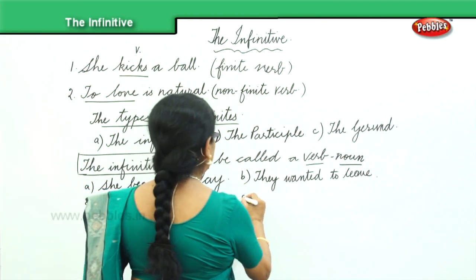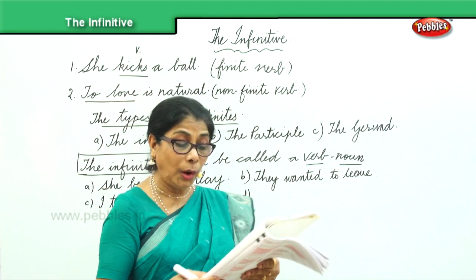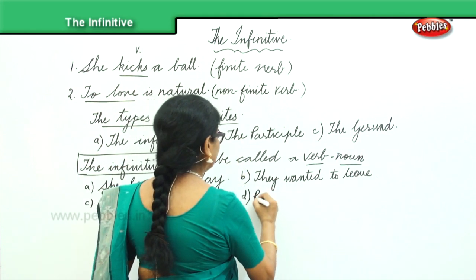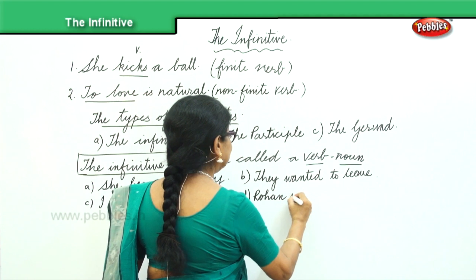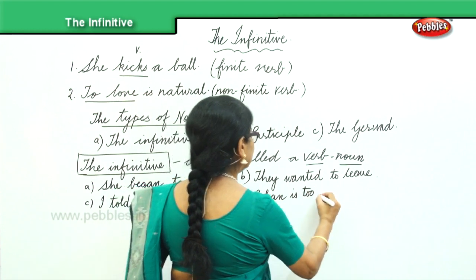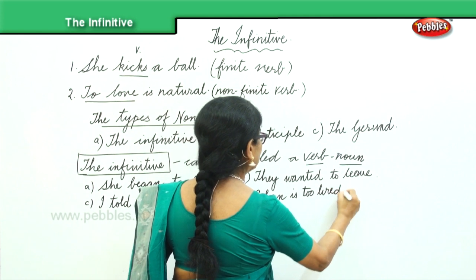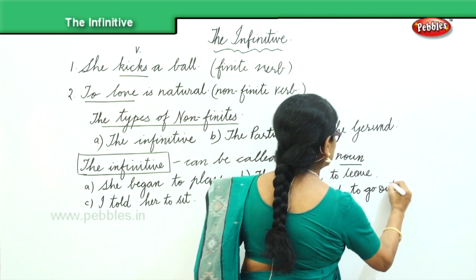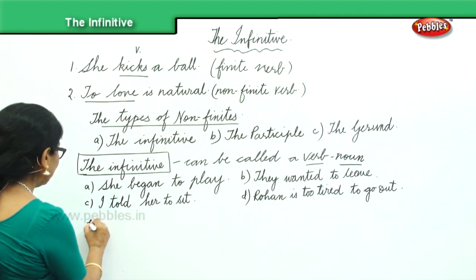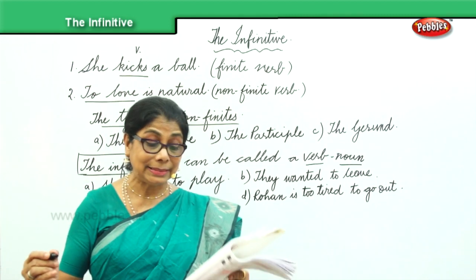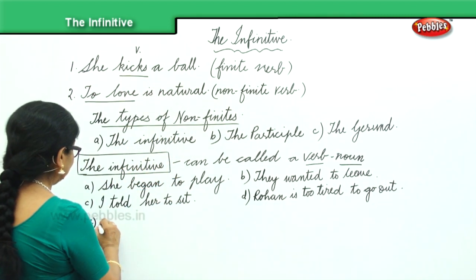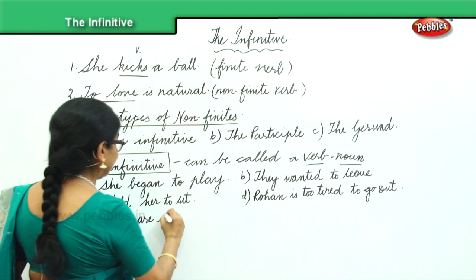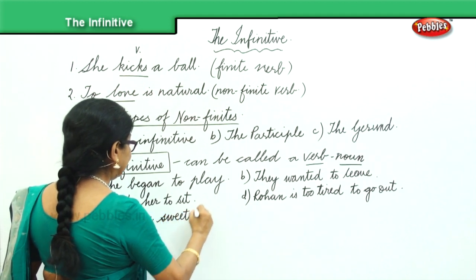Then I give you more examples. Rohan is too tired to go out. Another example for you is: apples are sweet to eat.